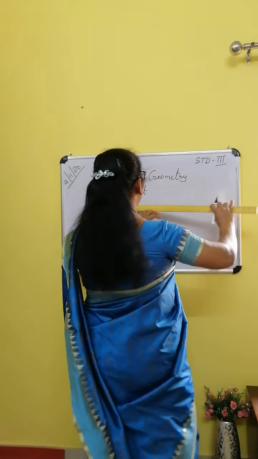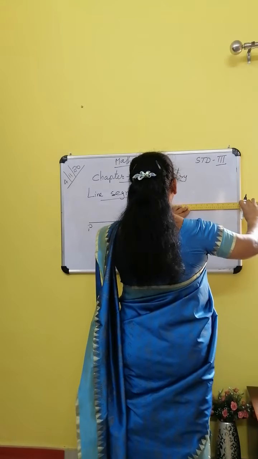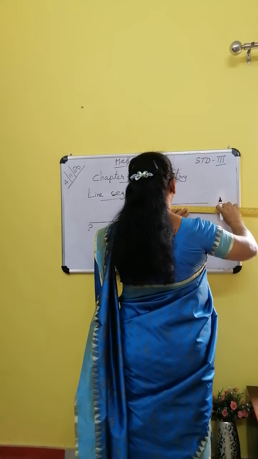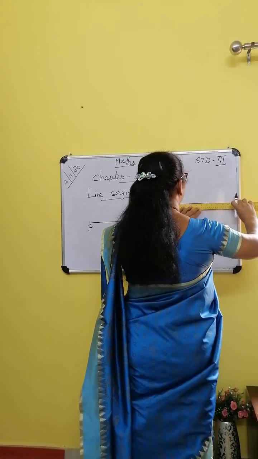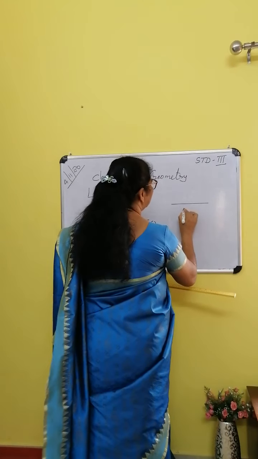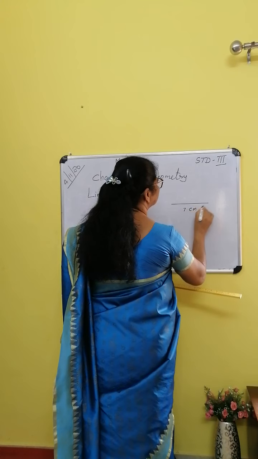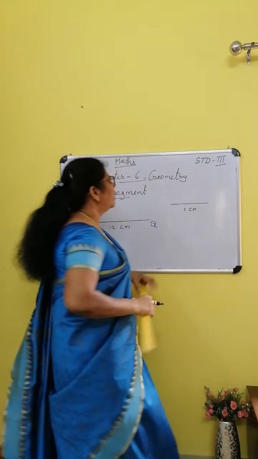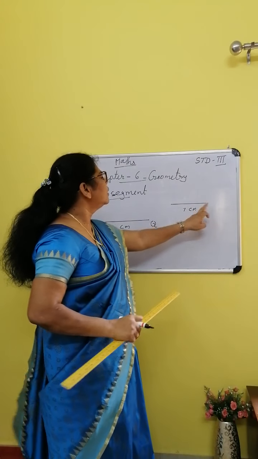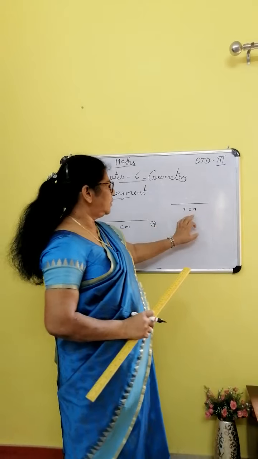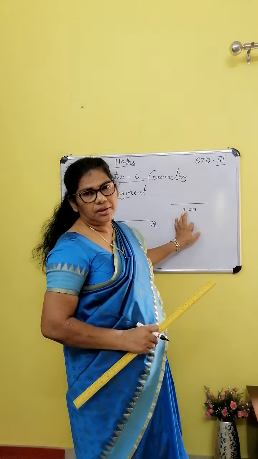Another one we can draw. This is 7 centimeter. Don't put arrow mark. Remember that. Two end points are there. When we measure, we will get 7 centimeter.